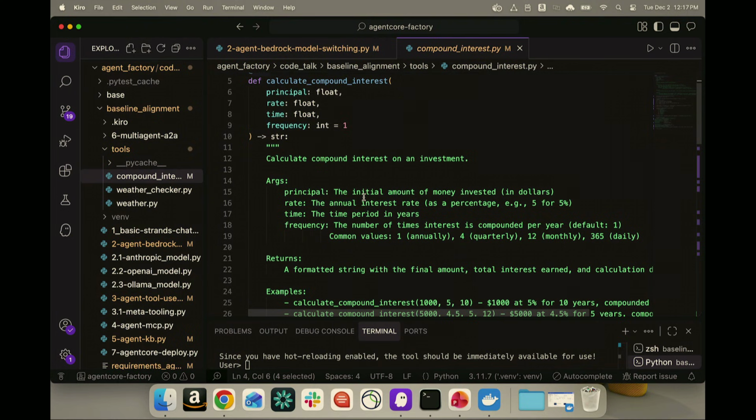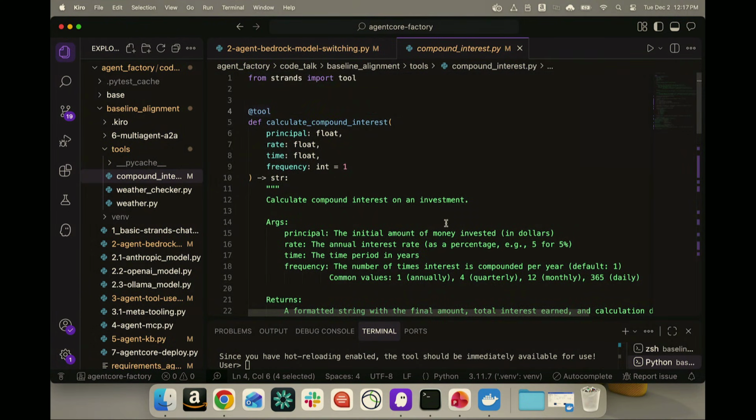Okay. So as you can see, it went ahead and created this tool for us. The only difference is the @tool decorator. Everything else is just a Python function. So that is the power of Strands. You can have your existing or new Python functions and expose them as tools with the @tool decorator that your agents can use to take action on your behalf.